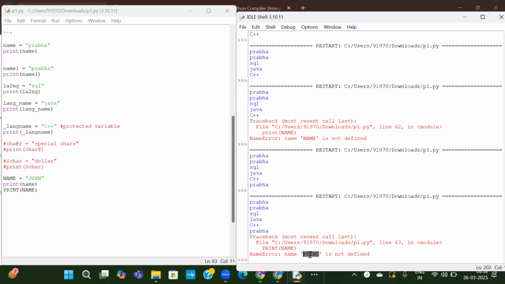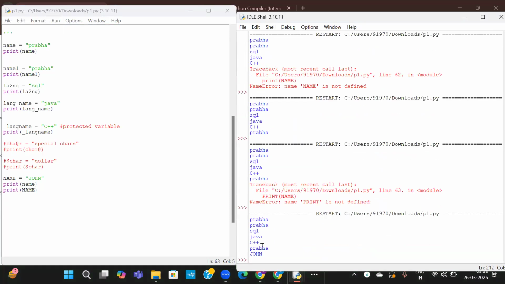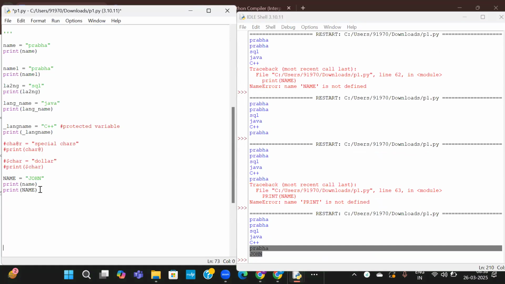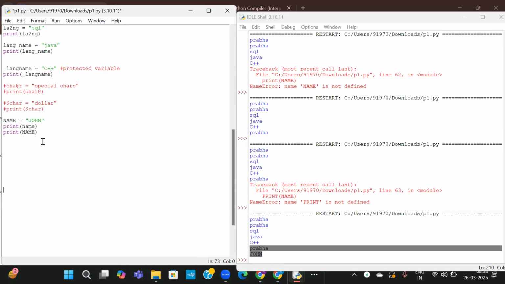It is not able to understand. Name print is not defined because Python itself is case sensitive. That's what I told. Okay. So it is giving the corresponding values. It is case sensitive. Now I will cover one more small topic and I will close for today.